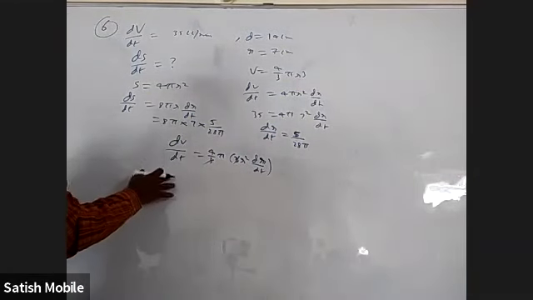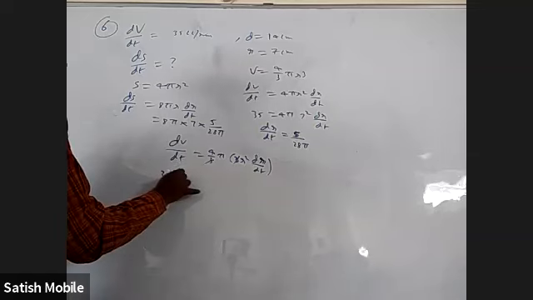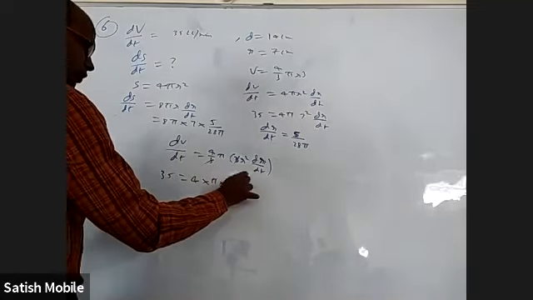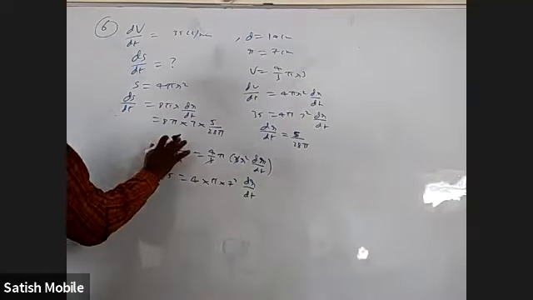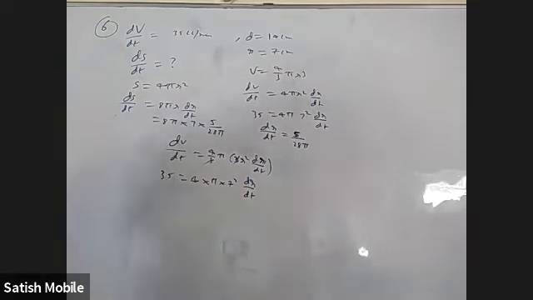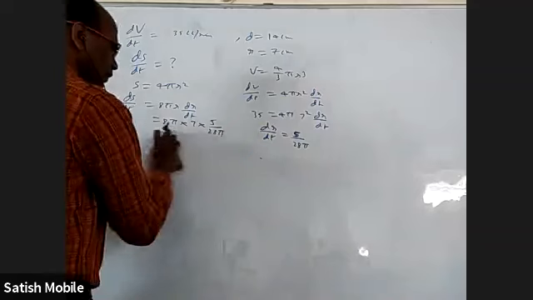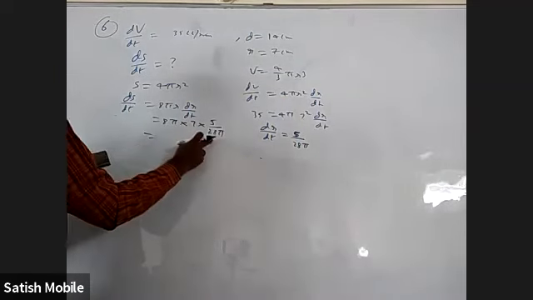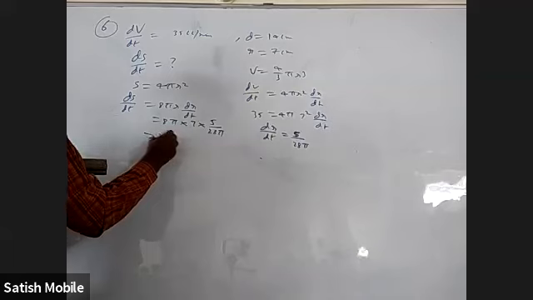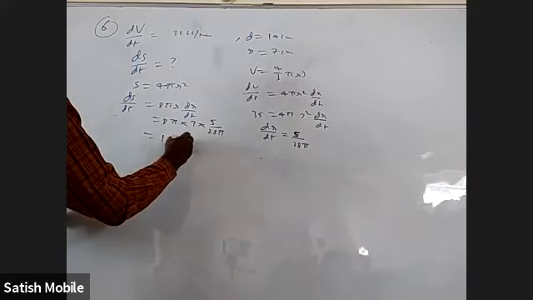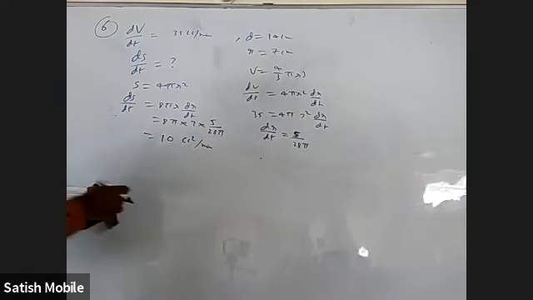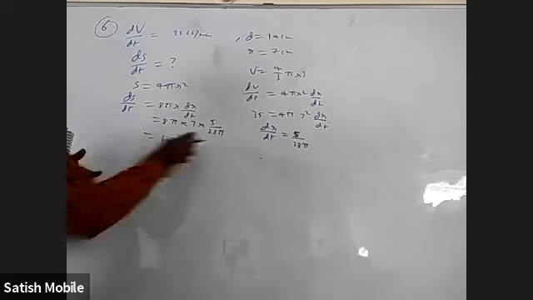Okay, now substitute what we know. This is 35, 4 into pi into 7 square into dr by dt. No, sorry, they want ds. Oh, yeah, I substituted. I have to just simplify this. 7 fourths and 4 twos, and it is simply 10. Okay. 10, what should I say? Not cc, centimeter square per minute.